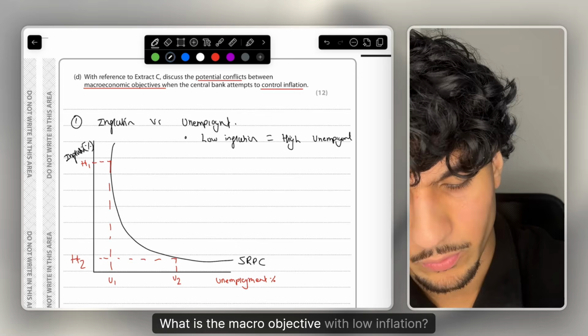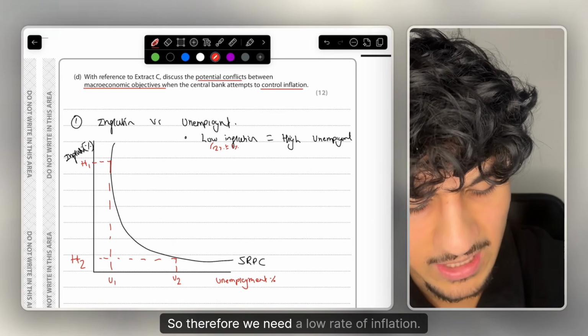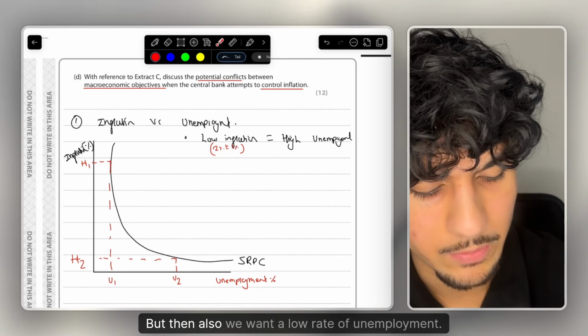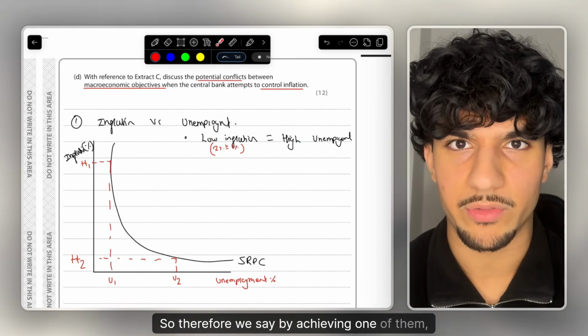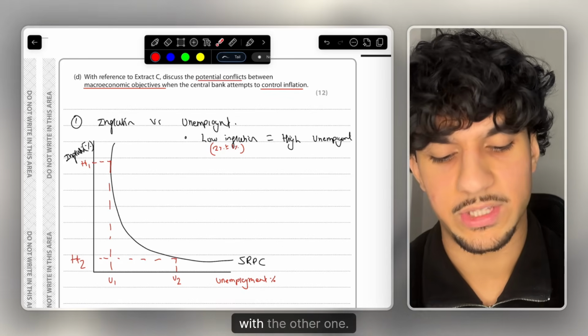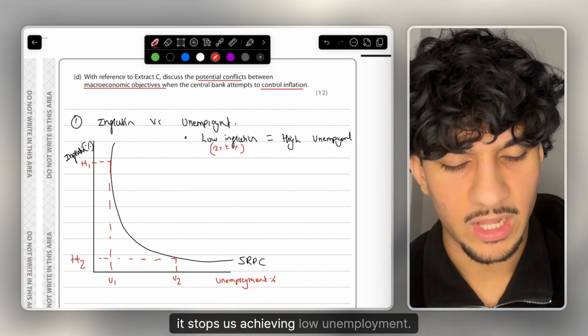Why? What is the macro objective with low inflation? Of course, it's 2% plus or minus 1%. So therefore, we need a low rate of inflation, but then also we want a low rate of unemployment. So therefore, we say by achieving one of them, it trades off with the other one. So it stops us achieving. So by achieving low inflation, it stops us achieving low unemployment.